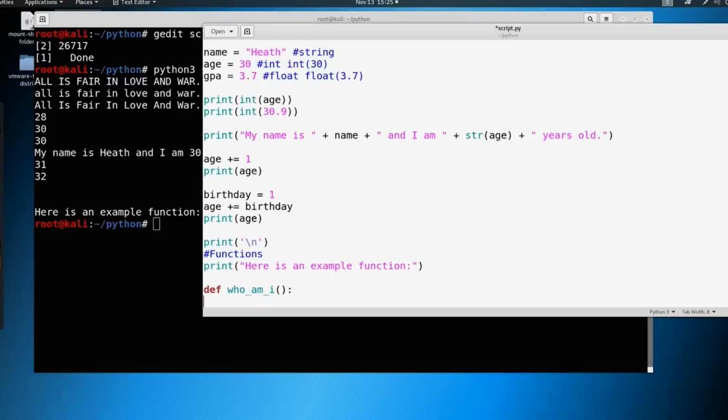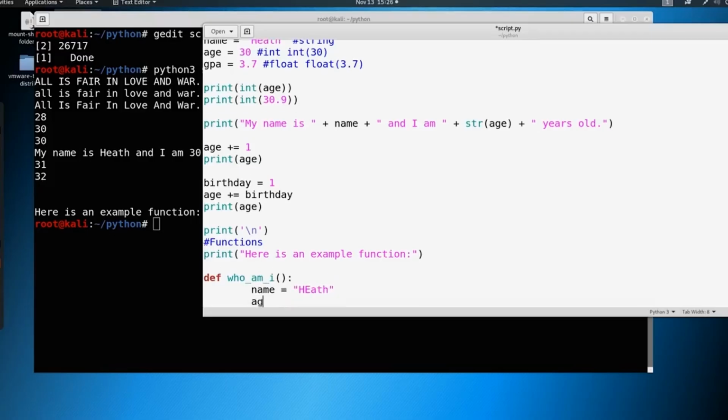So it's very important to know when to use indentation and to indent properly. To indent, I'm just going to tab here, and I'm going to redefine everything again. So we can just say name equals Heath, and age equals 30. Typed that wrong there.